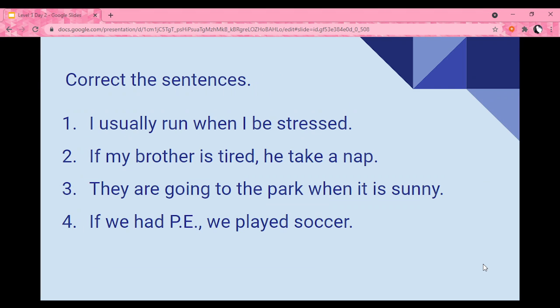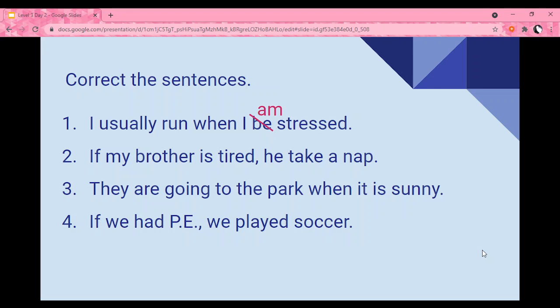I want you to please take a look at these 4 sentences and correct them. For example, I usually run when I be stressed. If you notice, this sentence is not correct. How could we correct it? Yeah, the verb that is wrong is be, because it's in base form and we need simple present. So we should write, I usually run when I am stressed. Now pause the video and correct sentences 2, 3, and 4.